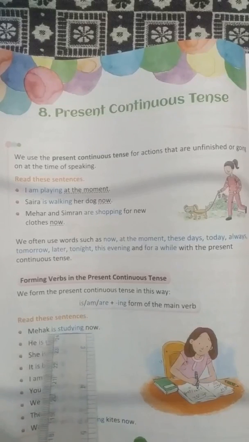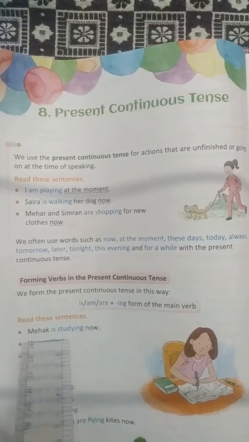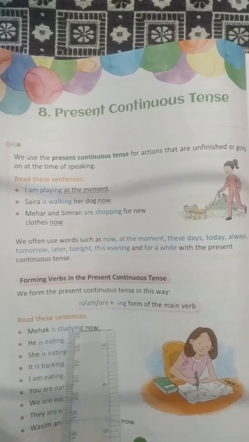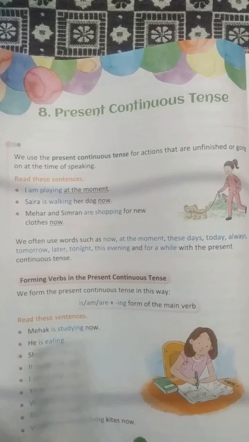Mehak is studying now. Now Mehak is a singular noun. We are talking about one single boy. So we have used is. Okay. Helping verb is, followed by the main verb study. What have we done? We have added ing. Okay, Mehak is studying now.